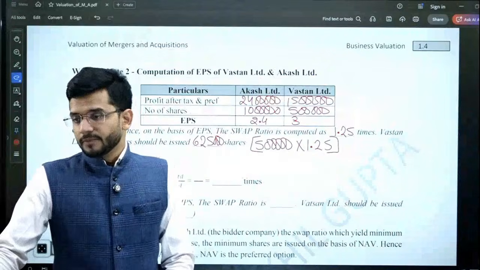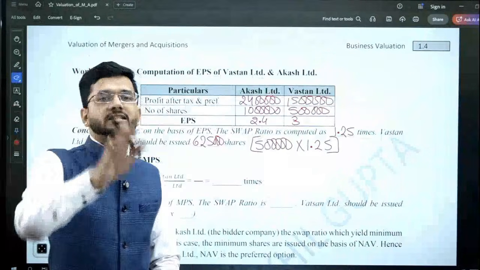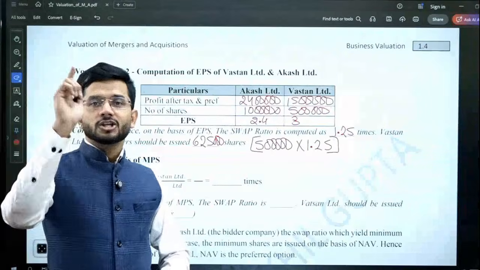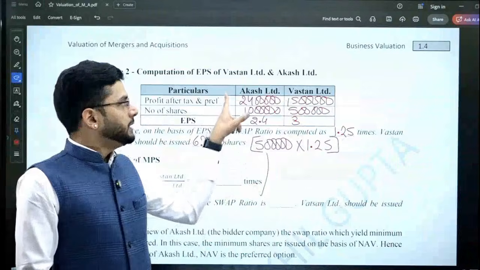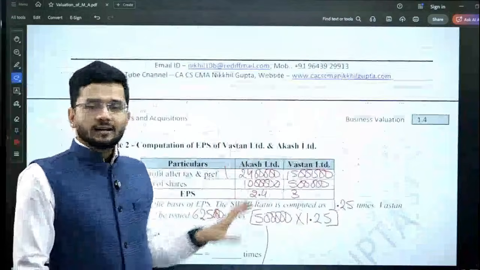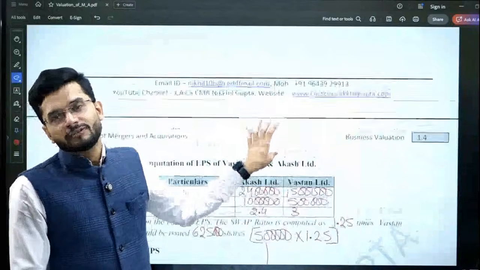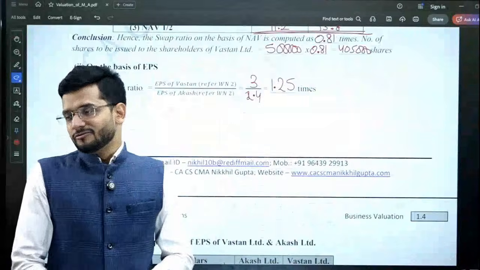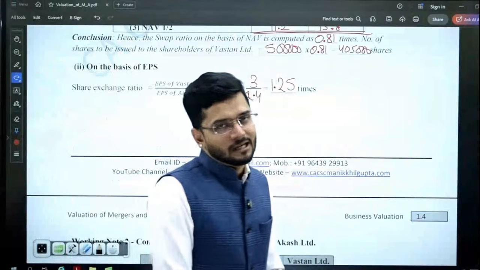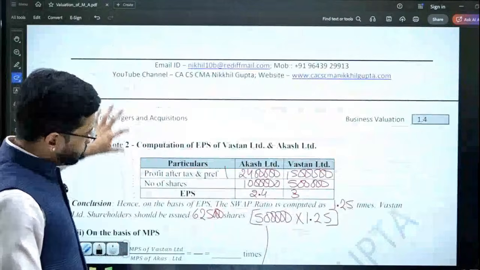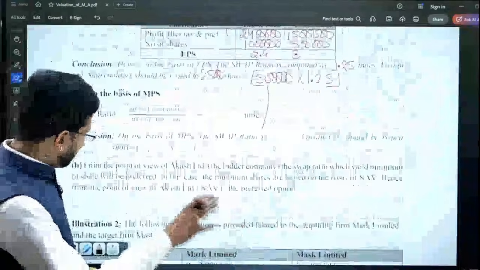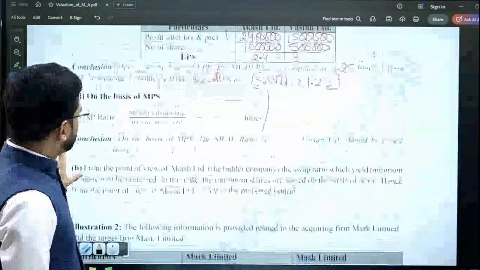Now you tell me, if you are a shareholder of Watson Limited, what will you prefer? Will you prefer EPS as the basis of your calculation, or will you prefer NAV as the basis? Tell me in the chat box. You want a higher number of shares or a lower number of shares? You tell me that.